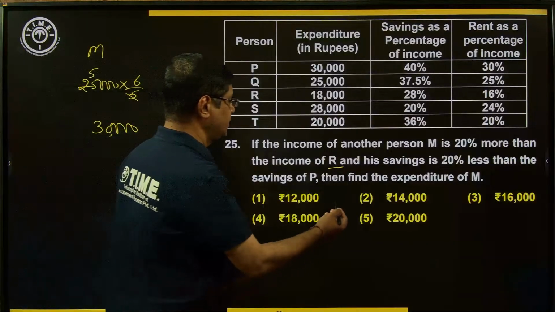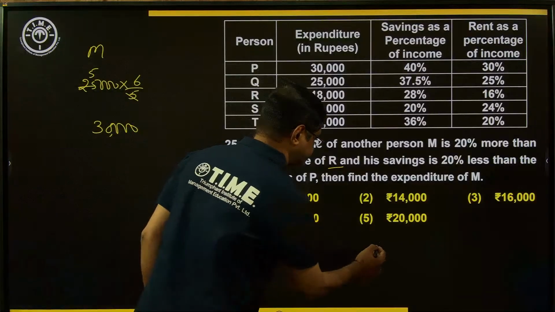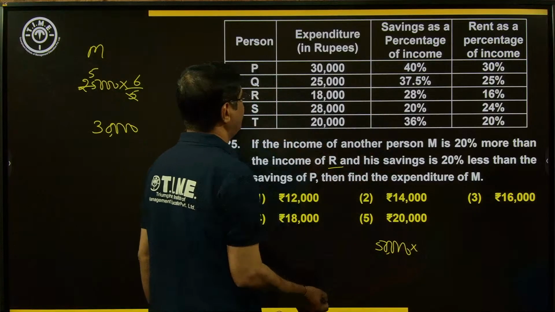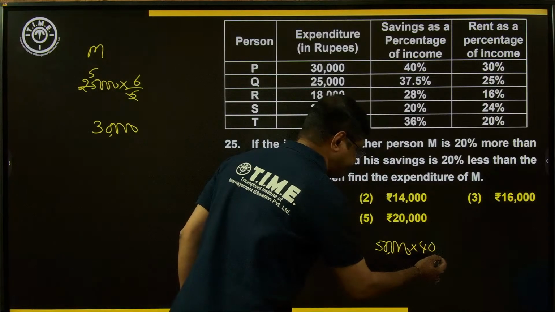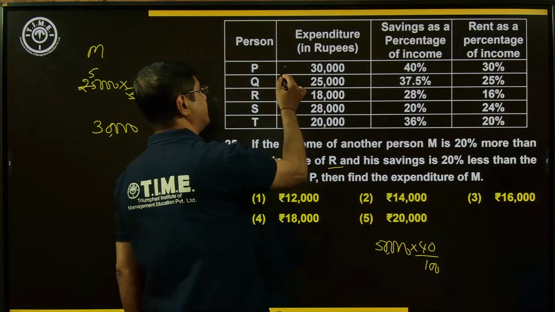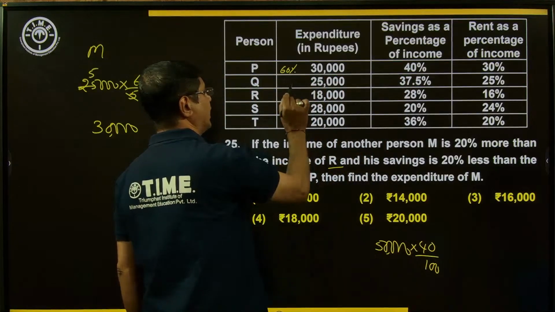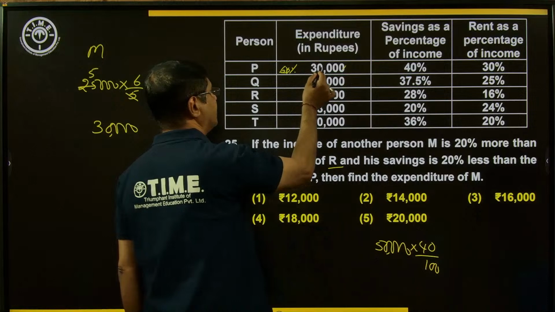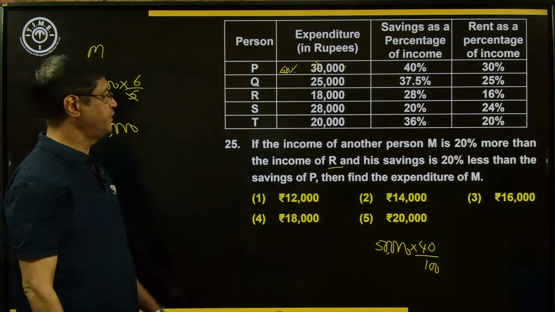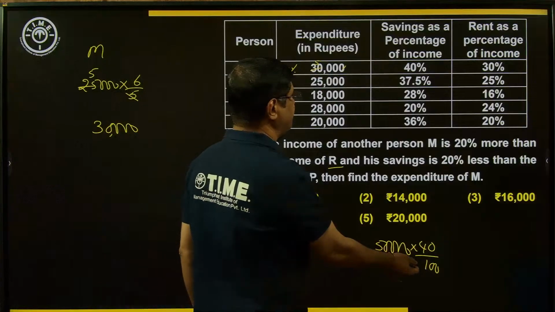Now, income is 50,000. What about the savings? Savings is equal to 40%. 40% saving means remaining 60%. 60% is equal to this value. 0 and 0 cancel. 6 here 5 times. 100 into 5. Simplify. That is a 50,000. Okay. Now, this is savings of P.